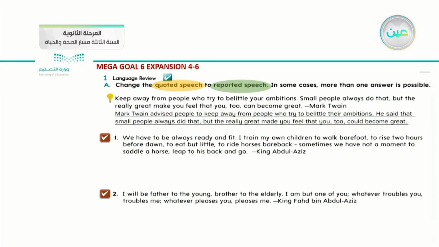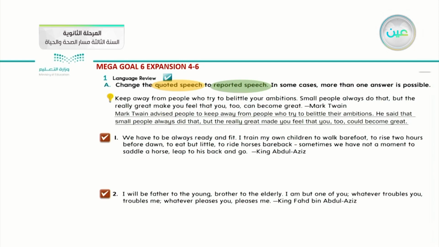Okay, now we want to apply that grammar in these two sentences. Look at the first one. We have to be always ready and fit. I train my own children to walk barefoot, to race 2 hours before dawn, to eat but little, to ride horses bareback. Sometimes we have not a moment to saddle a horse, leap to his back and go.